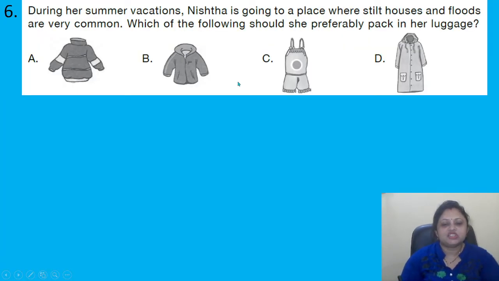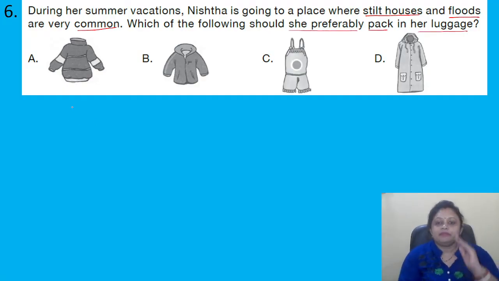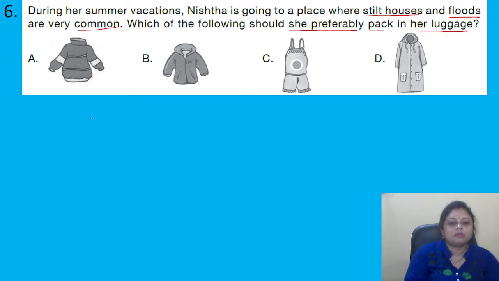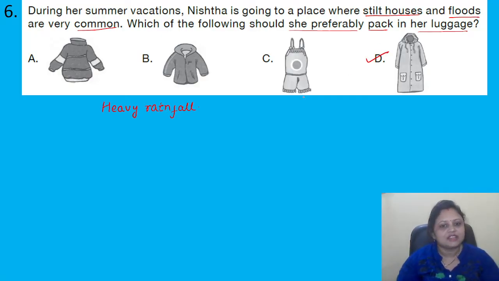During her summer vacation, Nista is going to a place where steel house and floods are very common. So which of the following should she preferably pack in her luggage? So options are given. So think, if steel house is there, floods are very common, that means it is an area where there is heavy rainfall. Right? Yes. So what do we wear when it is raining? Yes. So we wear a raincoat. Right. So here the correct answer is option D.